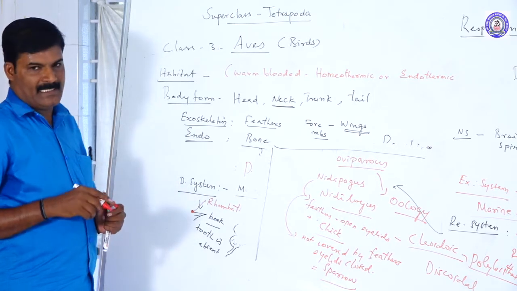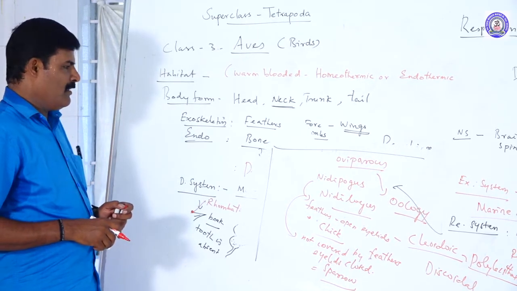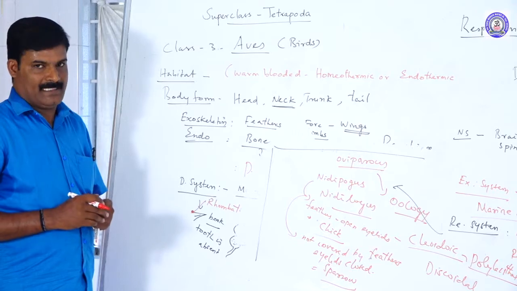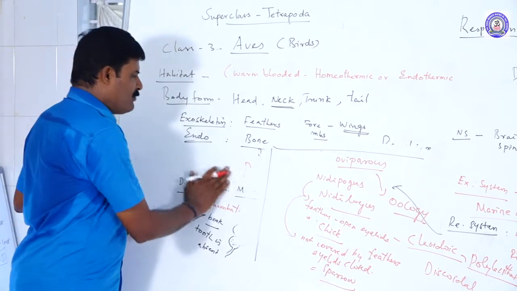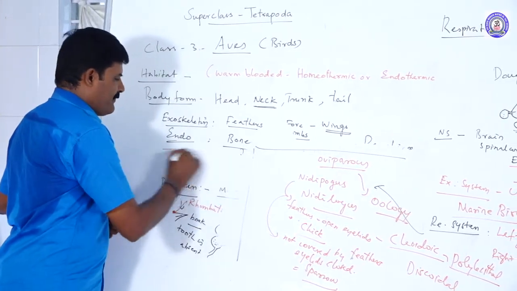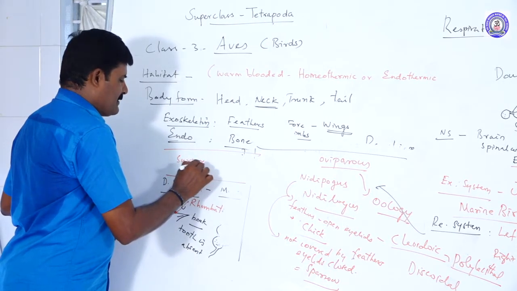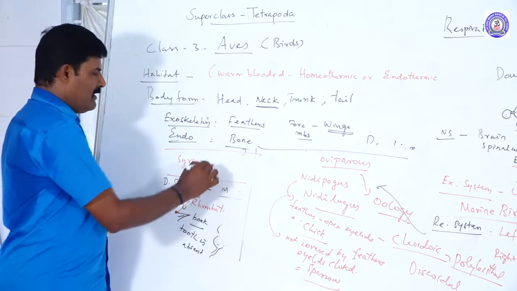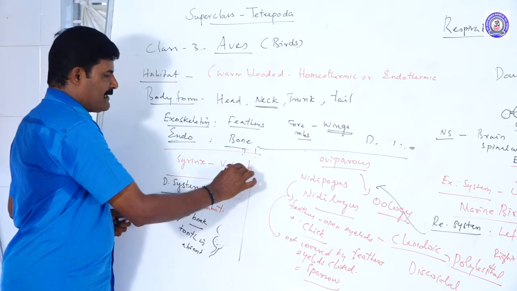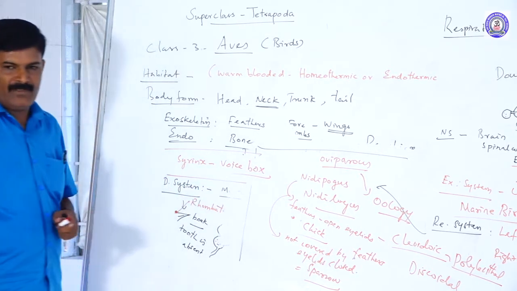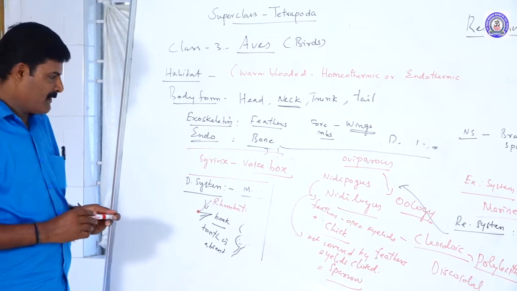Another important character of birds: the larynx is present in the trachea, but it does not produce voice. A special voice producing organ is present, called the syrinx. Syrinx is otherwise called the voice box.